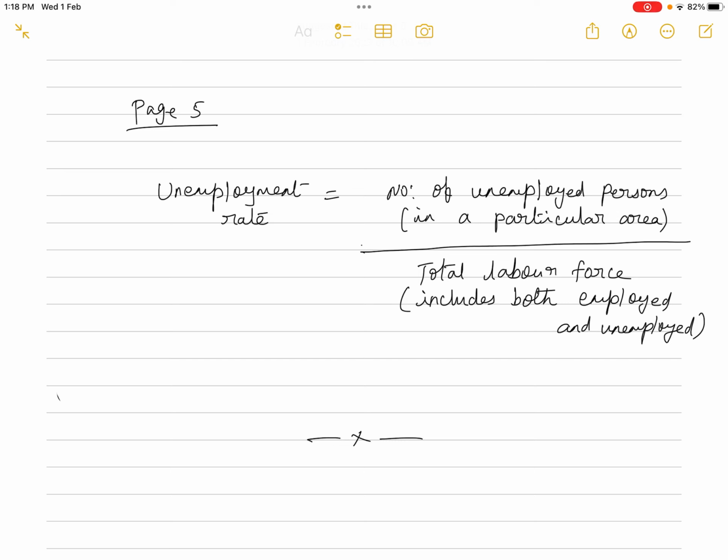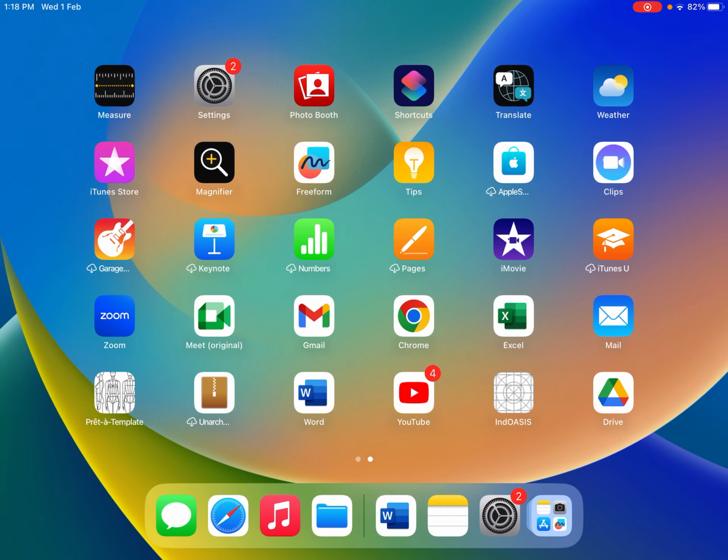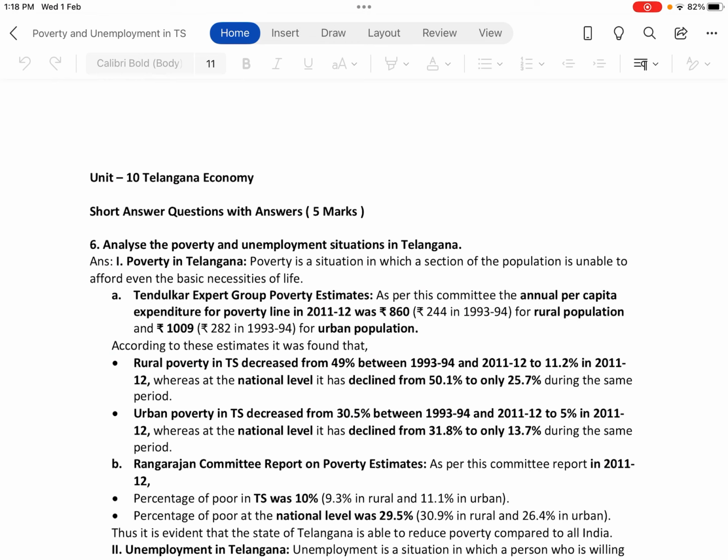Now this is about the unemployment and poverty situations in the state of Telangana. Let us check the model answer. This is also one of the 5 marks questions. The question is: Analyze the poverty and unemployment situations in Telangana. The answer, the first one, poverty in Telangana. Poverty is a situation in which a section of the population is unable to afford even the basic necessities of life. First, the Tendulkar expert group poverty estimates.